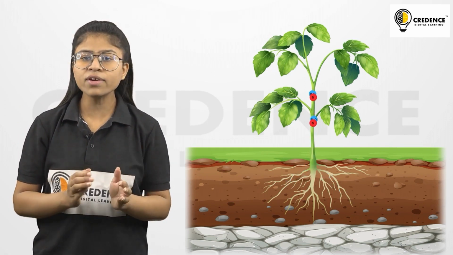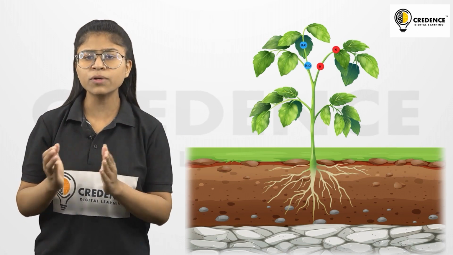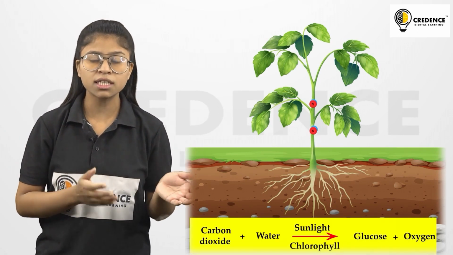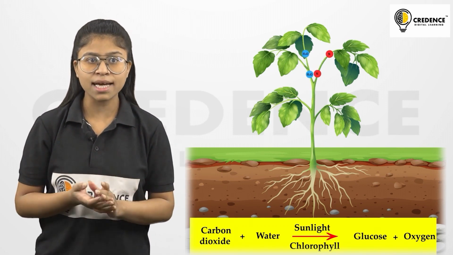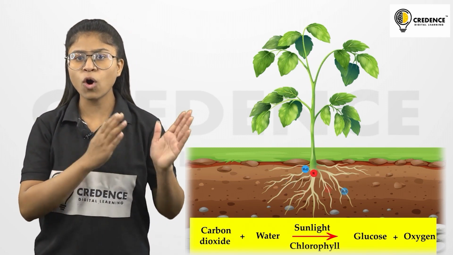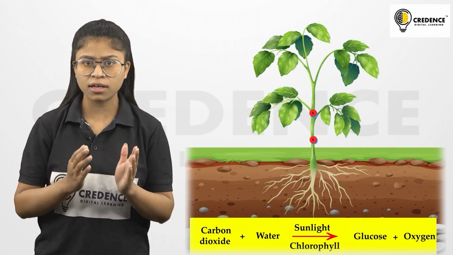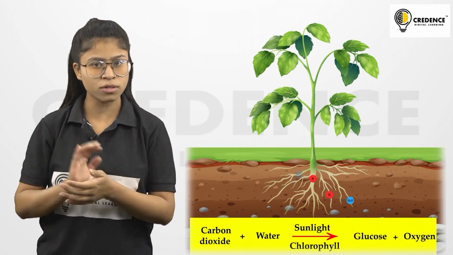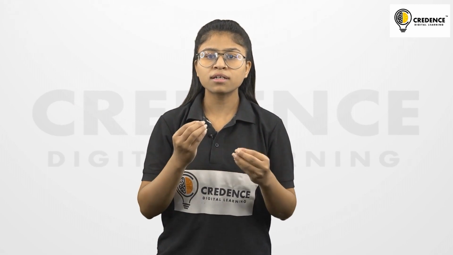Also, there are different components or constituents needed by a plant to produce food, such as water, sunlight, and carbon dioxide in the air, and with all these constituents they produce their food. So, like plants, there are different animals who obtain their food either from plants or by consuming other animals.